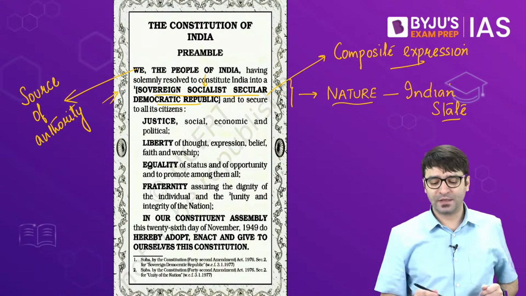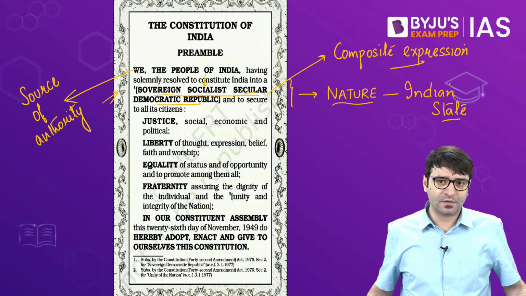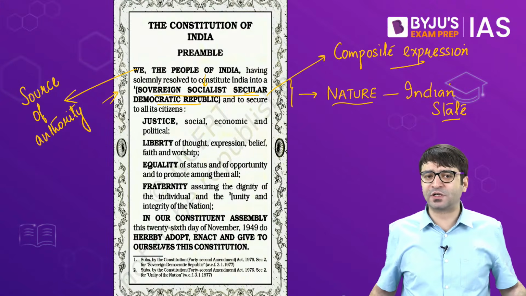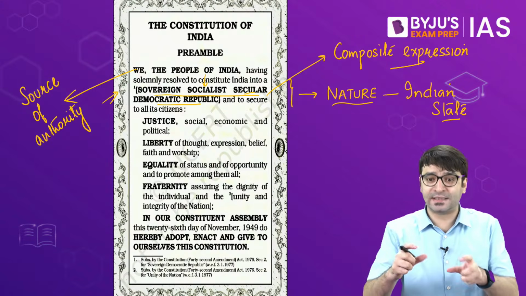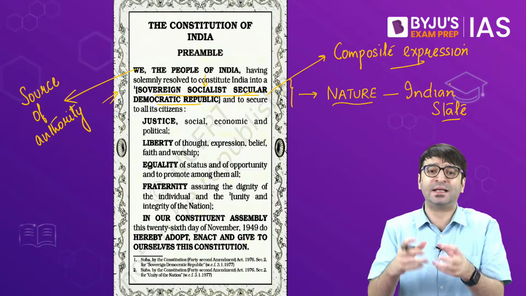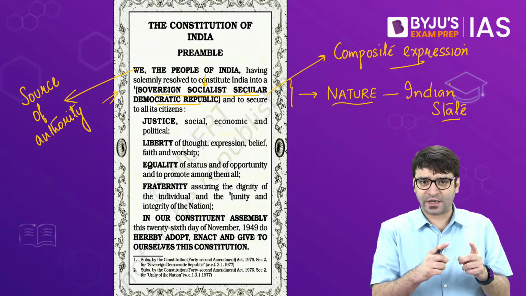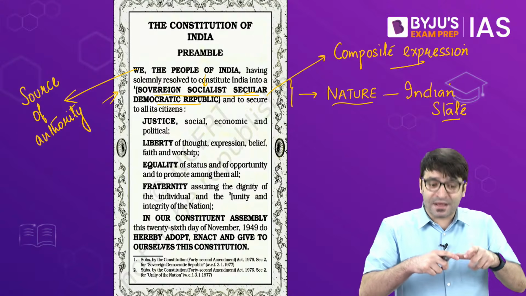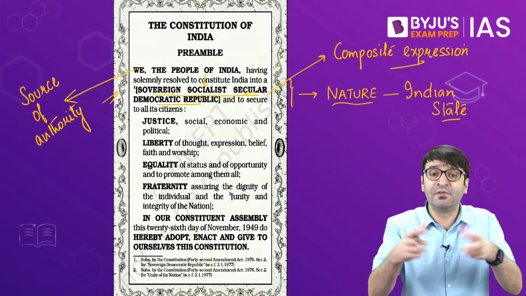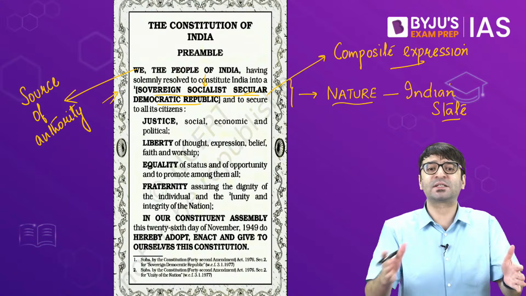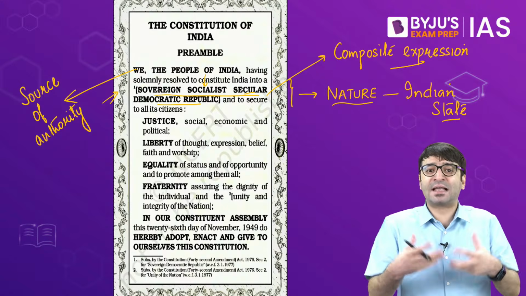That's socialist. Secular. India was partitioned. 15th August 1947, the country was partitioned and an Islamic Pakistan was created. A theocratic Pakistan was created in the name of religion. But the founding fathers of our country decided not to establish a theocratic nation, a religious nation, but a secular state, where the Indian state will not proclaim any religion as the state religion.